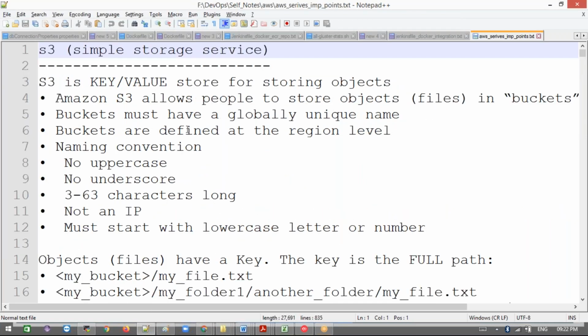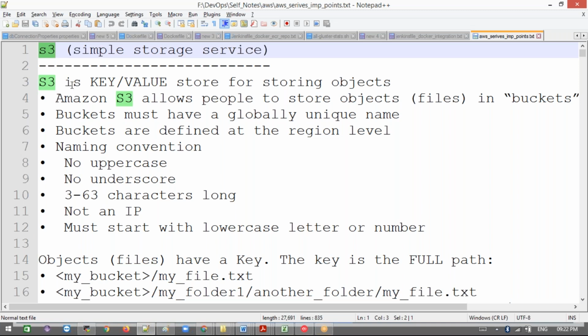Okay, now S3 is called Simple Storage Service, and it's very important. This S3 is serverless. Serverless means we don't need to create any VMs to store the data. It comes under serverless, like Lambda function, S3, Fargate, ECR. All those things come under serverless only. We don't need to manage any servers here.